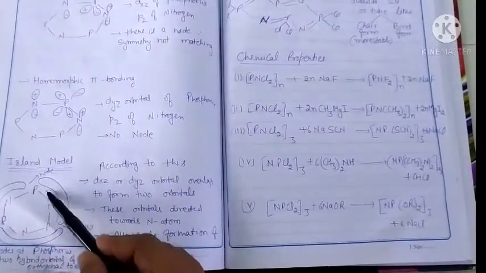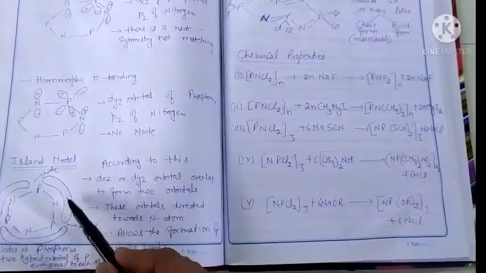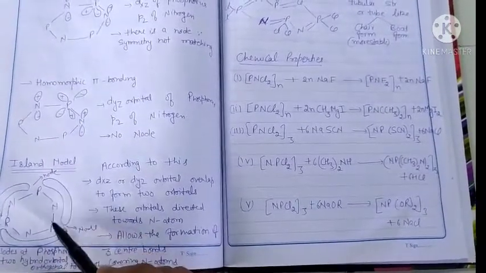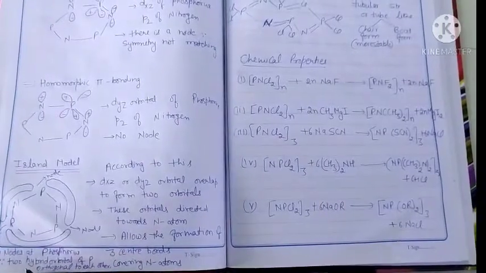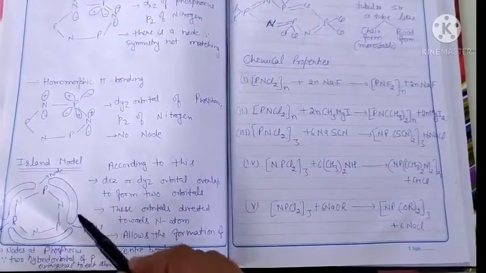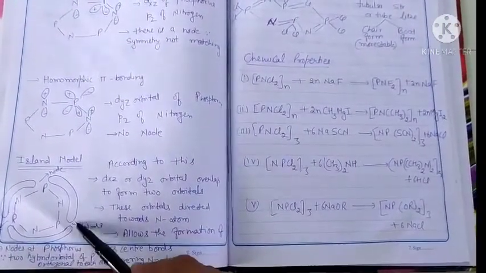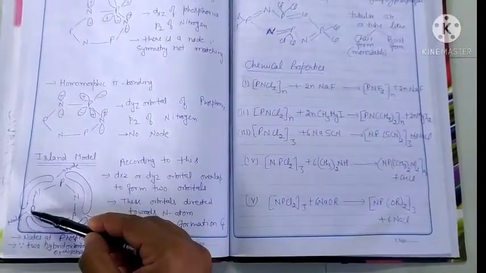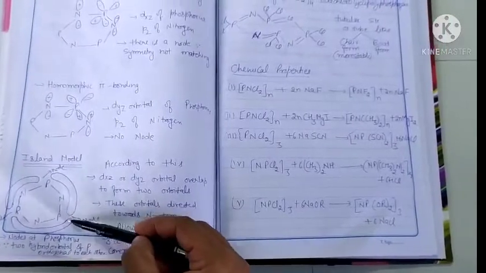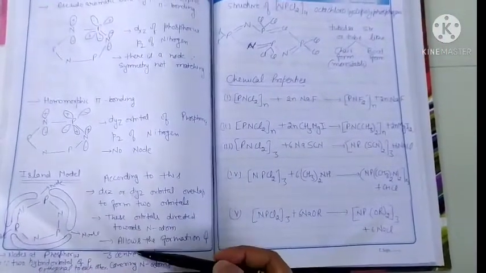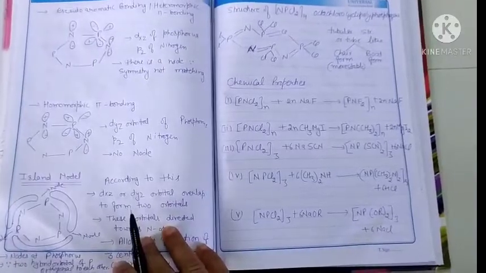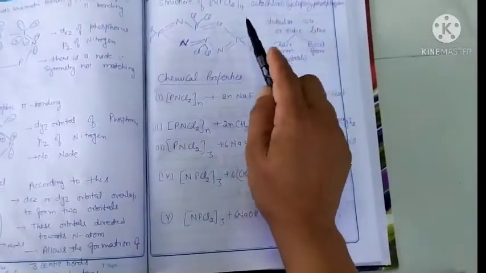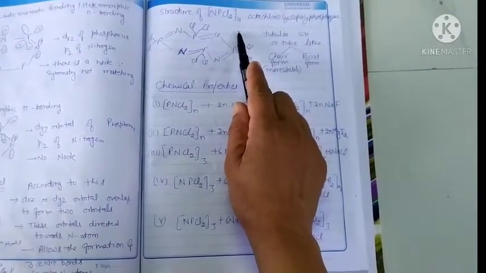The two hybrid orbitals of phosphorus are orthogonal to each other, which forms a node at the phosphorus atom. So there are three nodes at the three phosphorus atoms. This is the Island model for the chlorophosphazine structure.